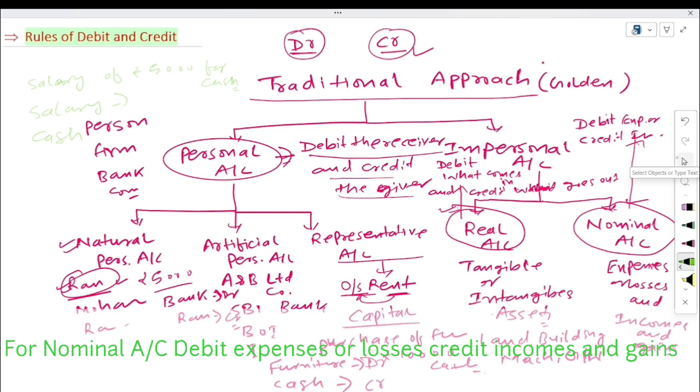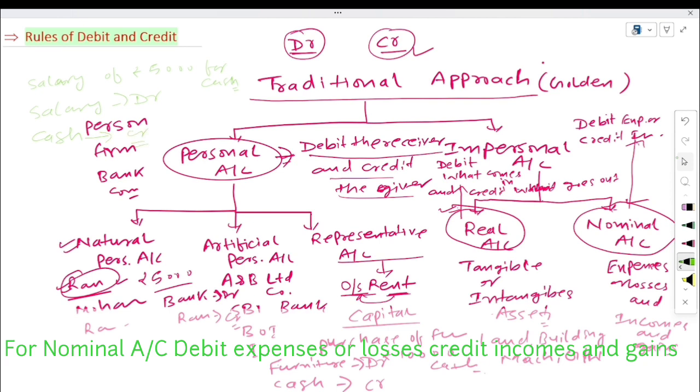Debit expenses and losses. It means salary account will be debit. Now cash, what is cash account? Cash is just real account. So what is the rule of real account? Debit what comes in, credit what goes out. Here cash is going, it means cash will be credit here.